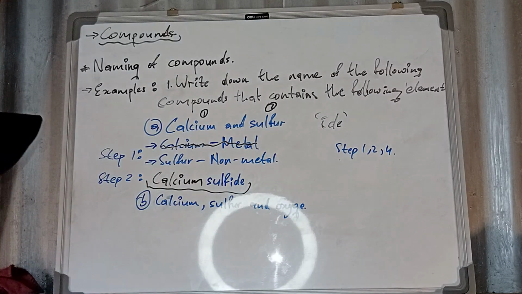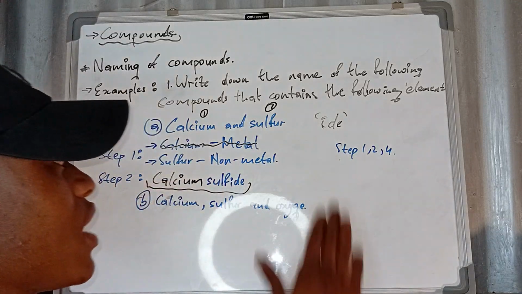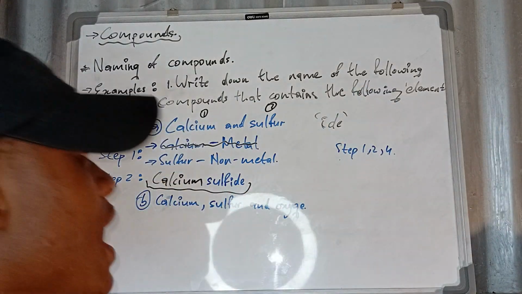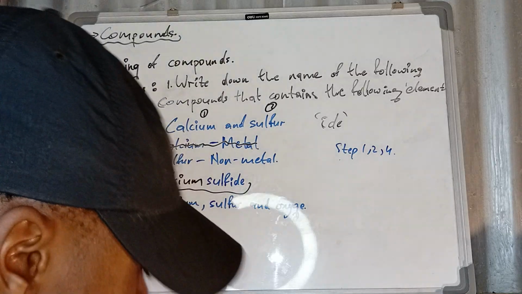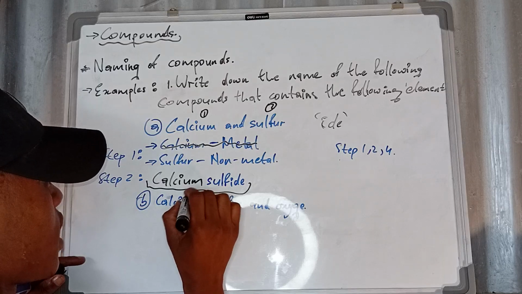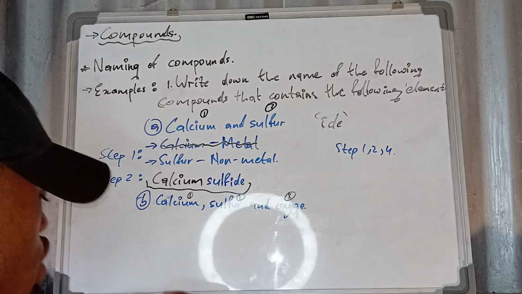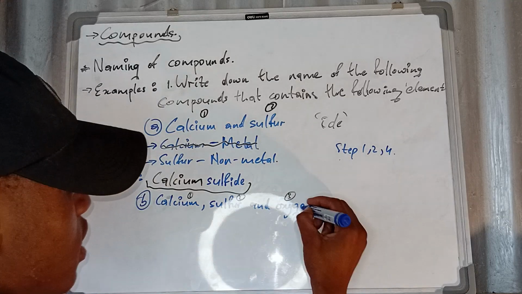Why not step number 3? Because on step number 3 they said we must do this if the compound contains only 2 elements, but here we're having 3 elements. Element number 1 will be calcium, element number 2 sulfur, and element number 3 oxygen. Okay, I can write it here.